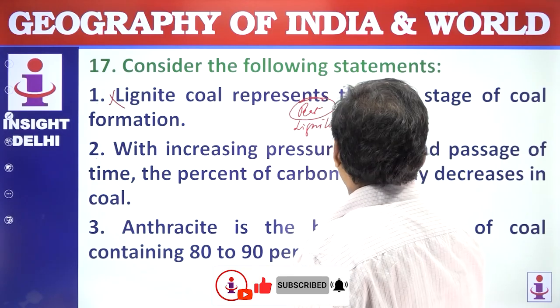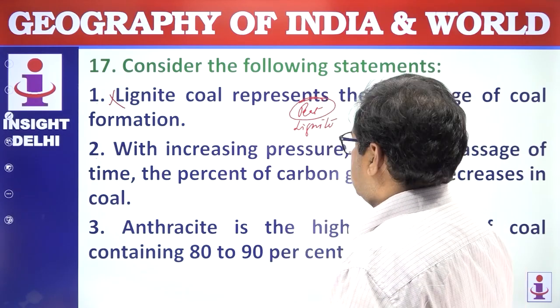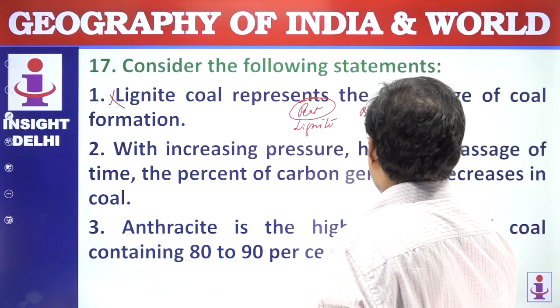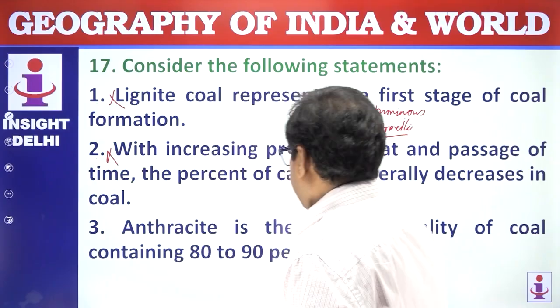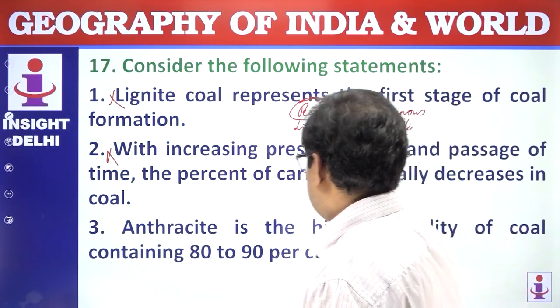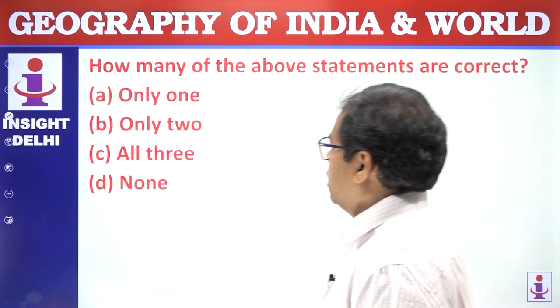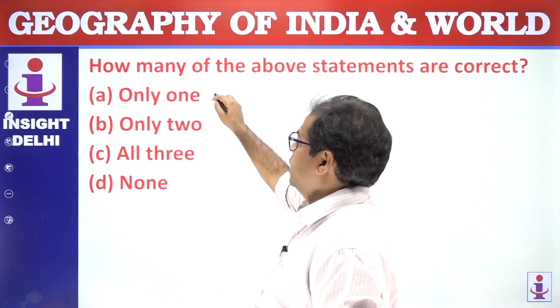Peat is the first stage of the formation. With increasing pressure, heat and passage of time, the percentage of carbon generally decreases in the coal. This is wrong. Anthracite is the highest quality of coal, containing 80 to 90% carbon. This is correct. How many of the above statements are correct? Only one statement. Answer is A.